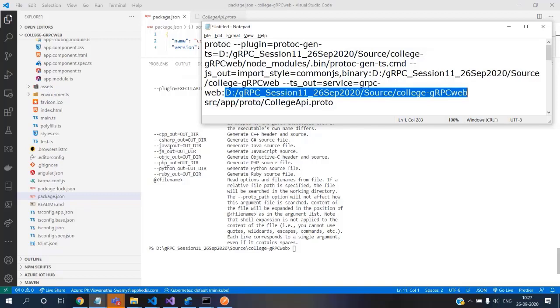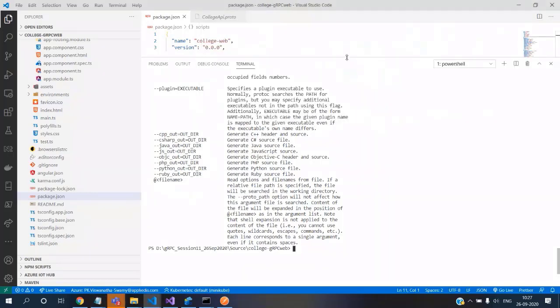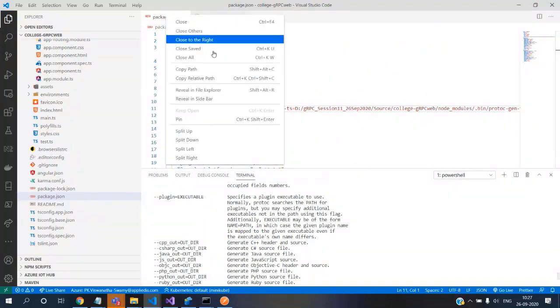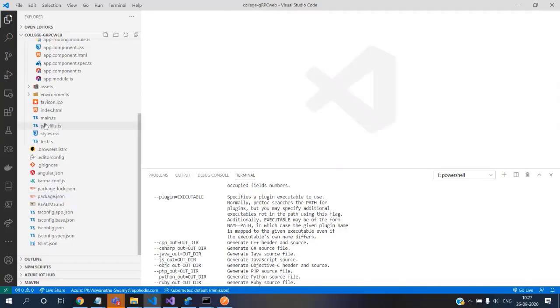We're saying that all this is coming out of protoc, but the ts_out is coming from this protoc-gen, where we're telling it to generate the components needed for TypeScript too. Okay, now we have built our foundation. Now we can go fast. No, we'll go at the same pace. We will not go any faster than what is needed.